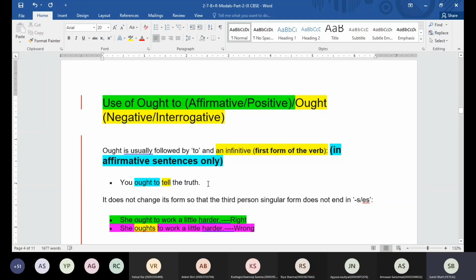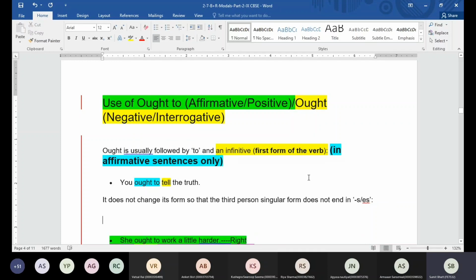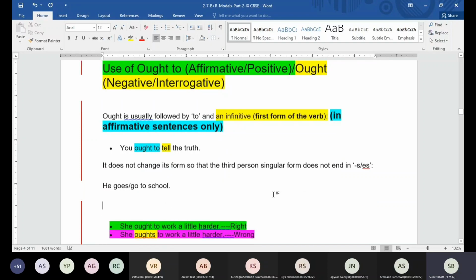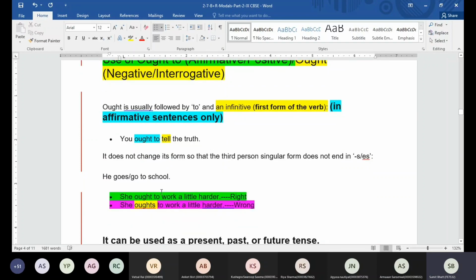Like, you ought to tell the truth. So this sentence is going to be correct, because we are saying you, then we are saying ought to, and then we are using the first form of the verb afterward. Now when you talk about a sentence in simple present tense, guys, if you remember, what do we say? He goes to school, or he go to school? He goes to school. Goes is there, right? But this is a modal, guys. This is the helping verb we are talking about. That's why with he we are saying goes is going to be correct.